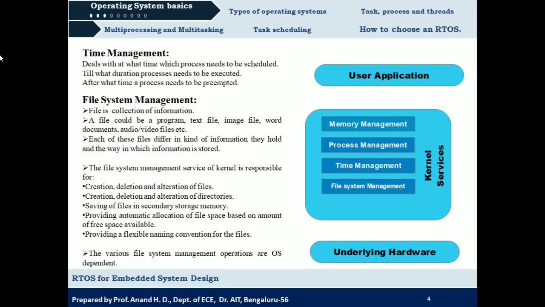So what are the functions of file system management? Creation, deletion and alteration of files. Similarly, creation, deletion and alteration of directories, then saving of files, then allocating memory for saving those files in secondary memory, and then providing flexible naming conventions. So these form the responsibilities of file system management services.